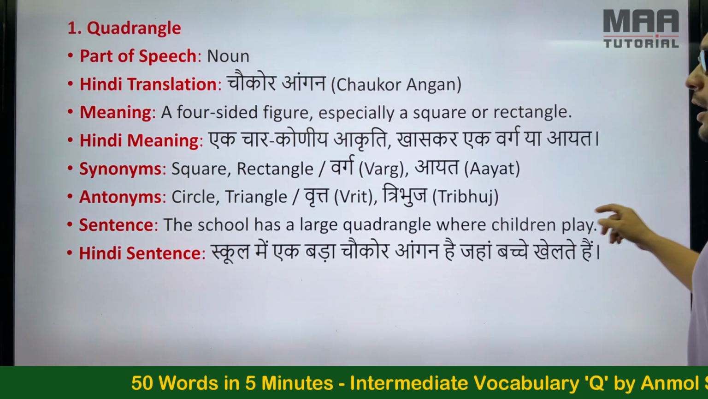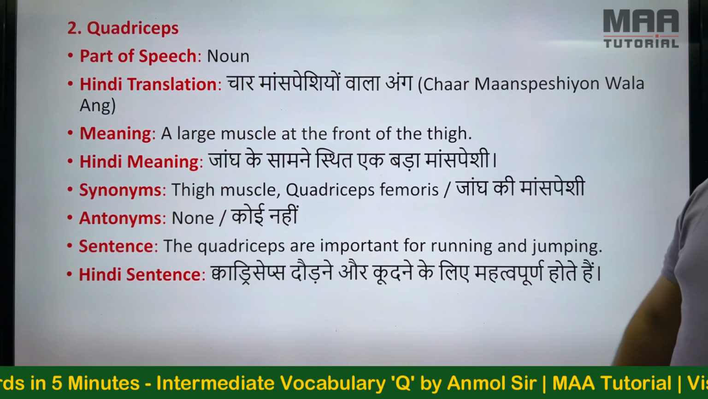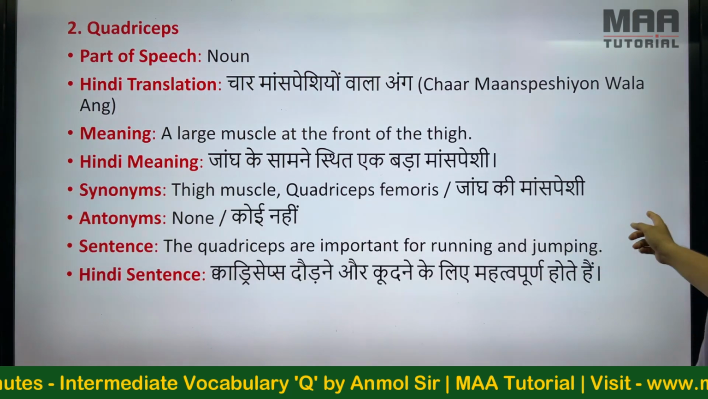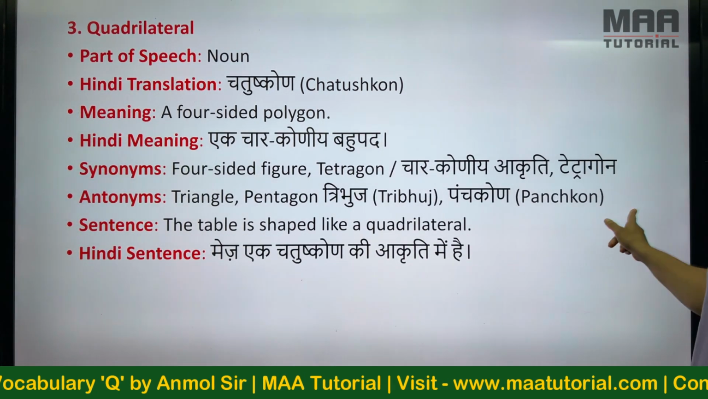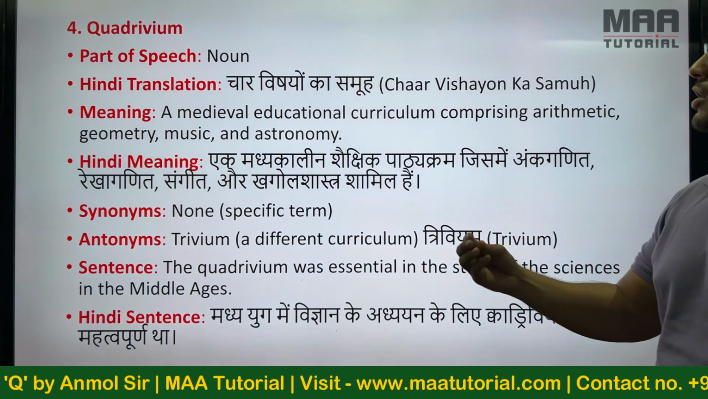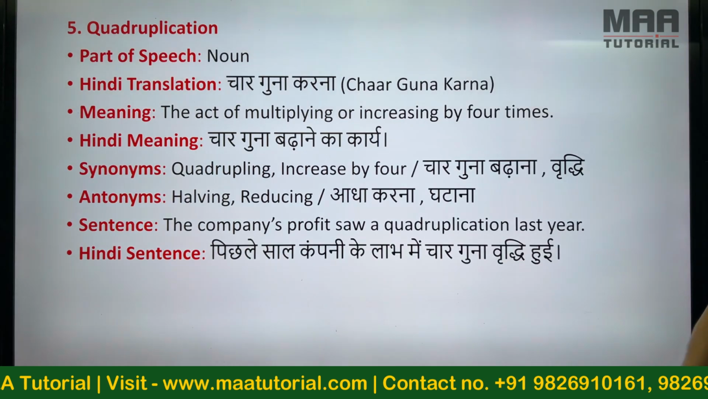Quadrangle. Chokorangan. The school has a large quadrangle where children play. Quadriceps. Char मांसपेशियों wala ang. The quadriceps are important for running and jumping. Quadrilateral. Chatushkon. The table is shaped like a quadrilateral. Quadrivium. Char विषयों का समूह. The quadrivium was essential in the study of the sciences in the Middle Ages.